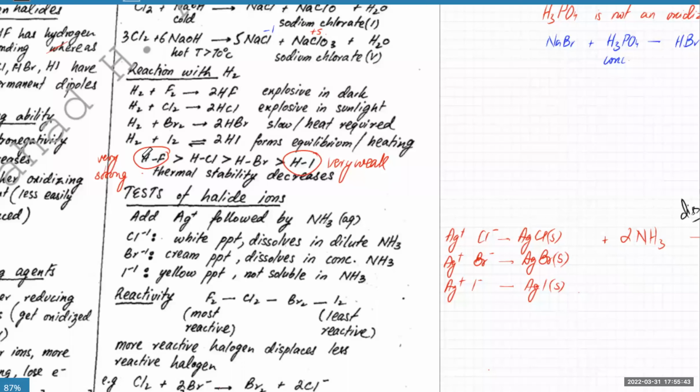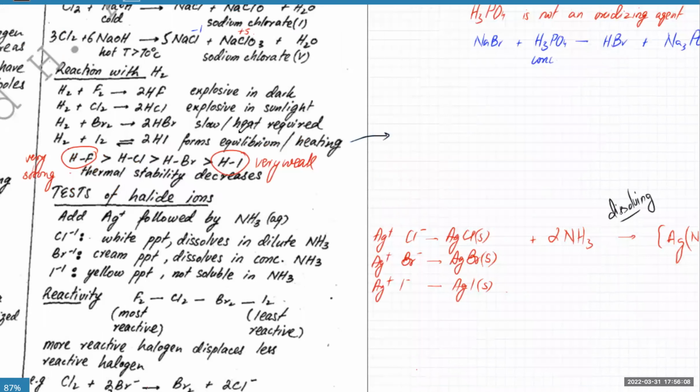HF, it's very strong. HI is very weak. HI is so weak that it doesn't even form. If you try to form HI, it instead forms an equilibrium. It breaks down again and forms H2 and I2 back again. So it's very unstable. It's very hard to actually even form HI in the first place because it decomposes very easily.